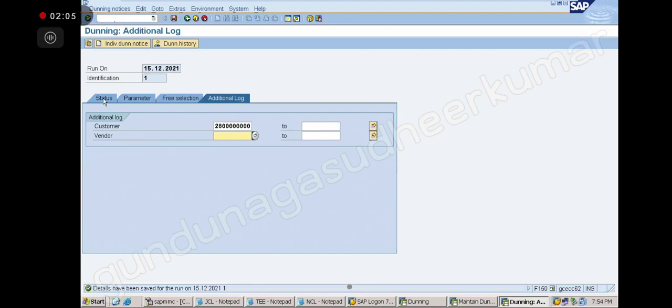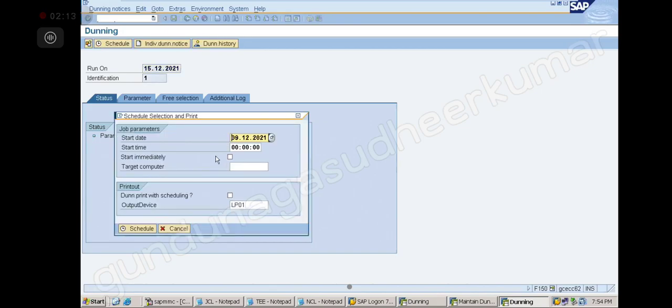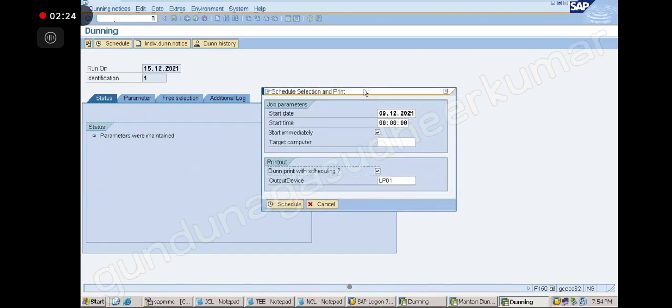Now click on the status here. Parameters were maintained. Correct. Next, schedule here. Schedule. Start immediately. Done, print with scheduling. Select. Same thing, every time you will do the same run. Here start at line 12, 21. Here also we have to check. No, this is a run. Now my system will run.